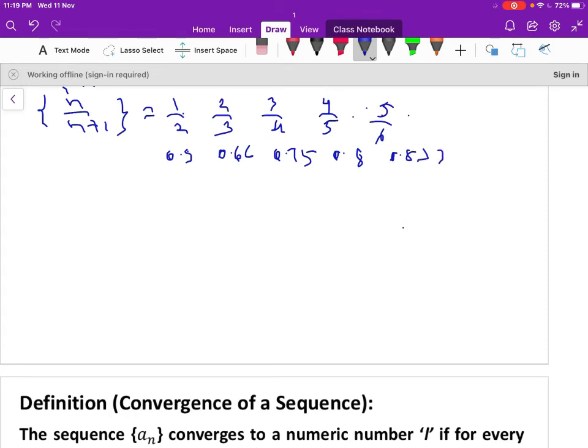Let us show it graphically. On the x-axis you represent n values and on the y-axis you represent the function values a_n. When n is 1, the first term is 0.5. Let us take this as 1 by 2. This is 1 by 2 here.